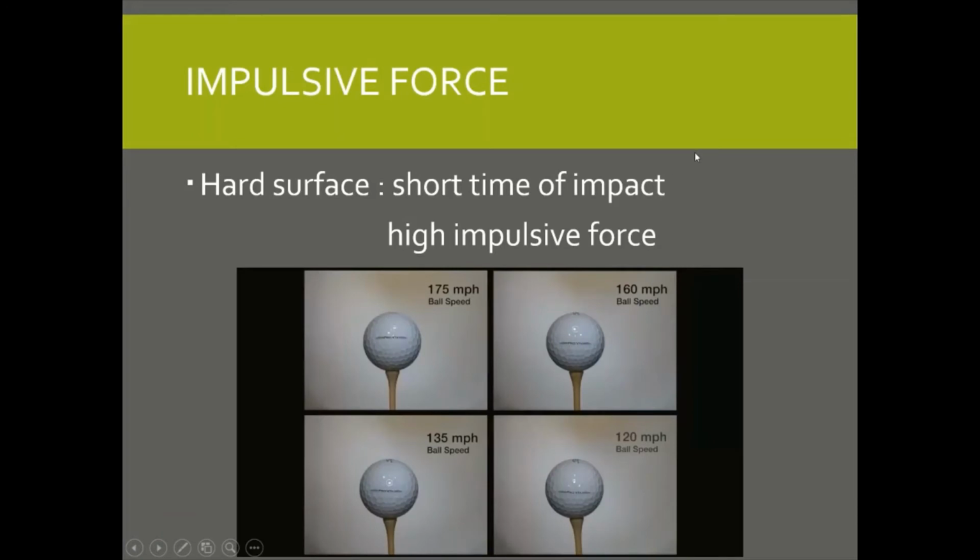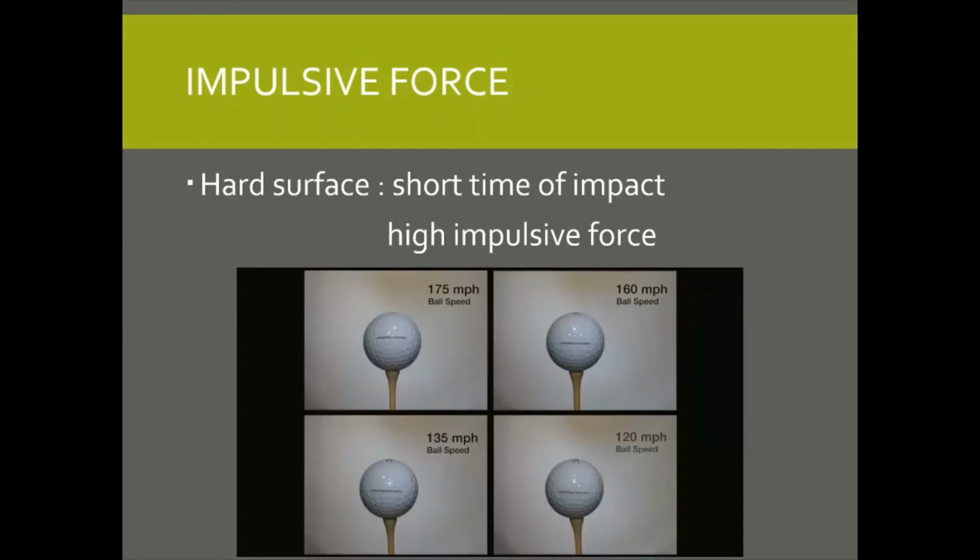Okay, there you see, this is a golf ball. Why do you think a golf ball is hard and not soft like the tennis ball or your football? Simply because we want high impulsive force to make the ball fly a long and far distance. As compared to tennis, the rule of the game is that the ball must not go out of the court.